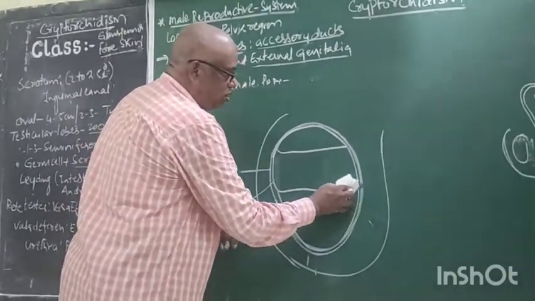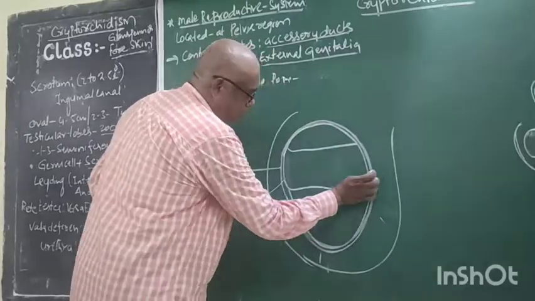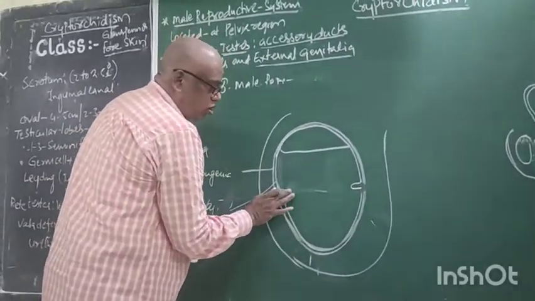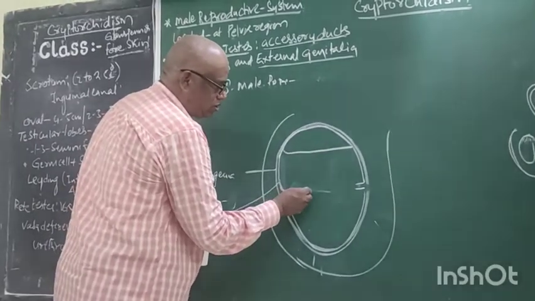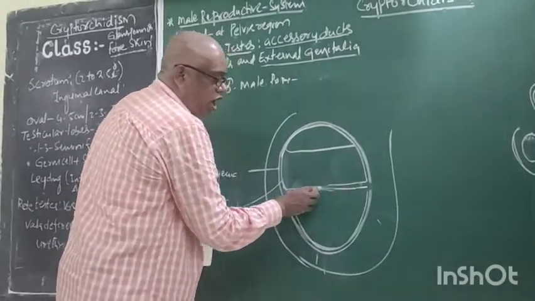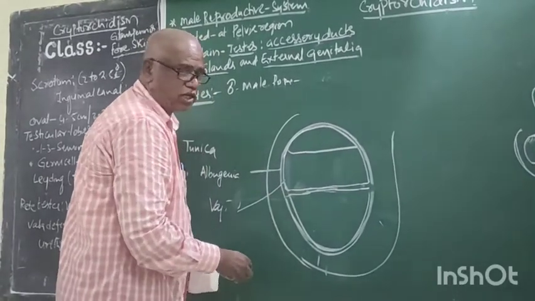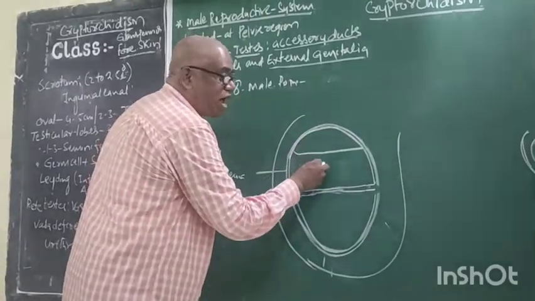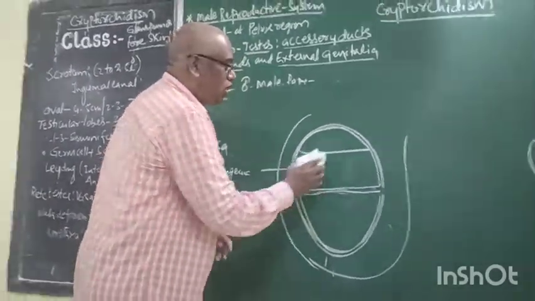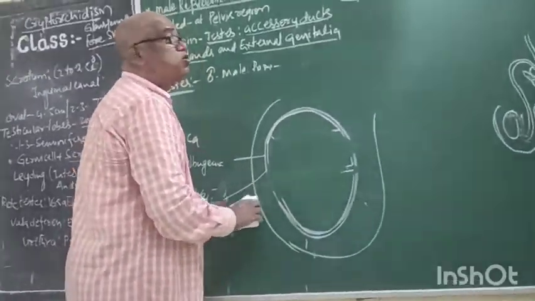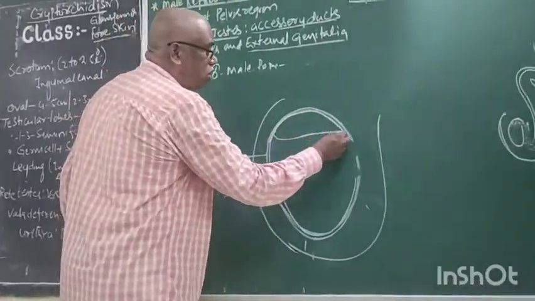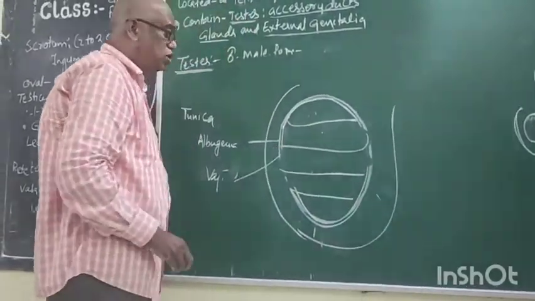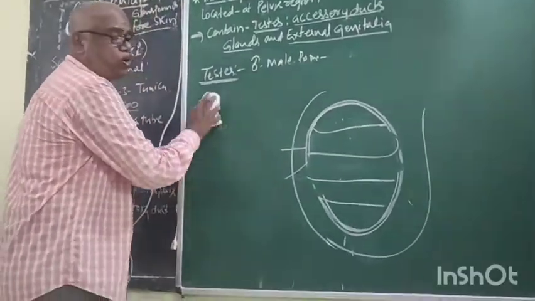This invagination slowly increases and unites. Like this, the internal testis has many compartments, about 150 compartments.